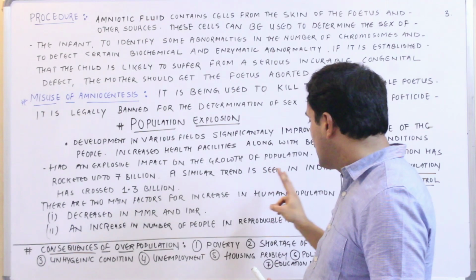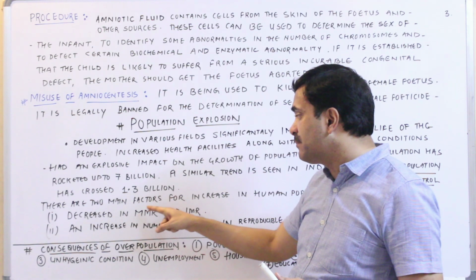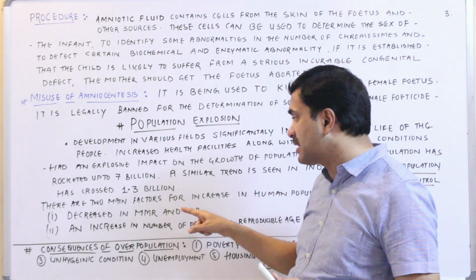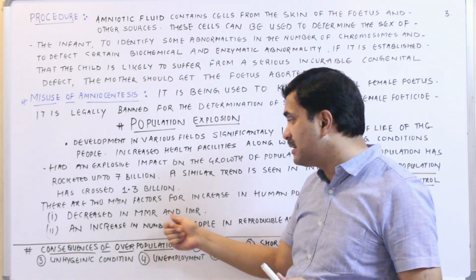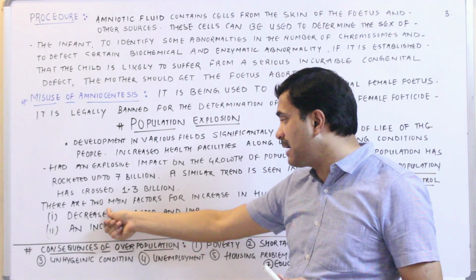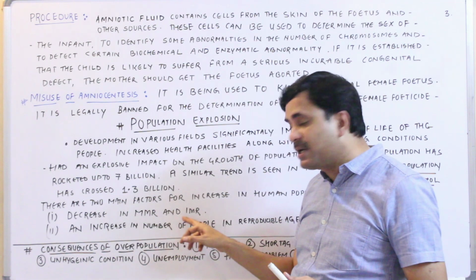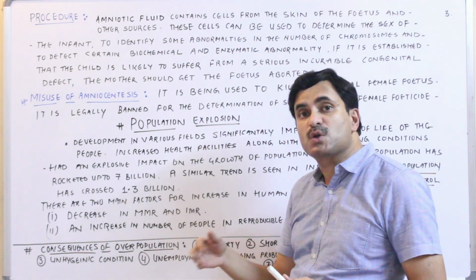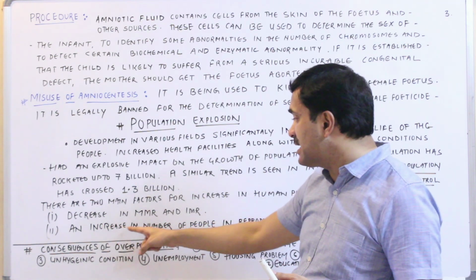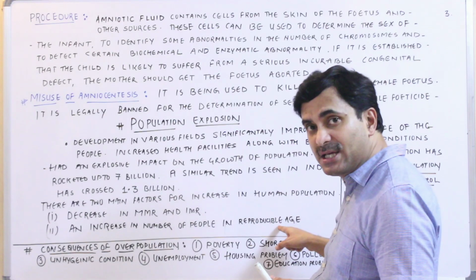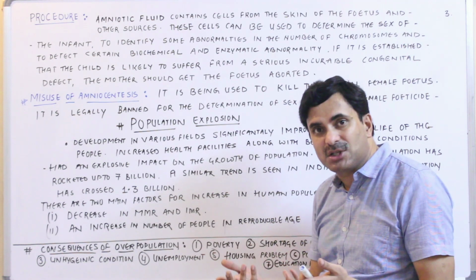The first is a decrease in maternal mortality rate and infant mortality rate, that is, decreased MMR and IMR, because of good medical facilities. The second is an increase in the number of people in reproducible age, which means marriageable age.